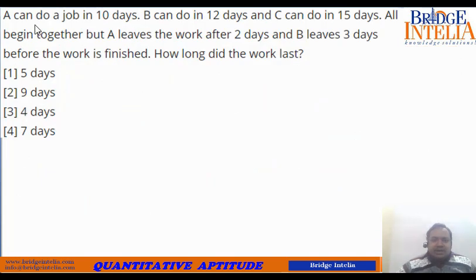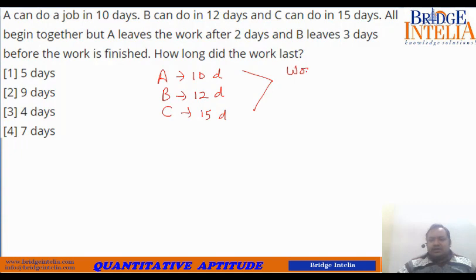So let's see this one. A can do a job in 10 days. B can do it in 12 days. C can do it in 15 days. Now what is the work? We don't know. So let's take the LCM of these three values. So work is the LCM of 10, 12 and 15, so 60 units.